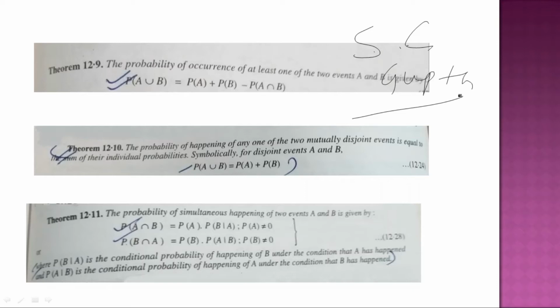The probability of happening of any of two mutually disjoint events, that is mutually exclusive events, is equal to the sum of their individual probabilities. Symbolically, for disjoint events A and B, meaning mutually exclusive events, P(A union B) equals P(A) plus P(B), the probability of A plus the probability of B. What does it mean? You don't have A intersection B, because A intersection B is missing as there is no common factor.